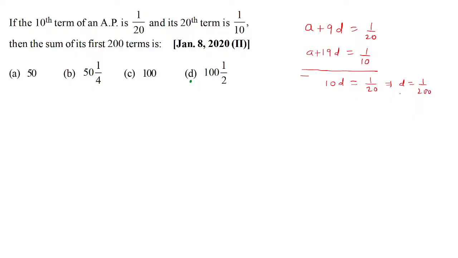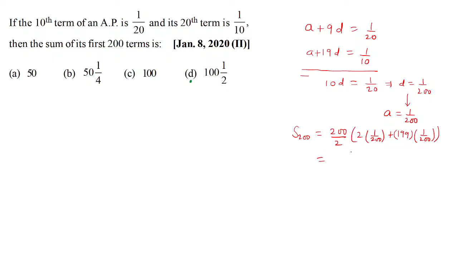And similarly, as you put D in any of these two equations, you would get A to be 1 by 200 again. So Shweta, yes, you are right. D is the answer. Now, what about the sum of the first 200 terms? It is the number of terms divided by 2, times 2A plus n minus 1 D, right? So 199 times D. And A and D both are 1 by 200.